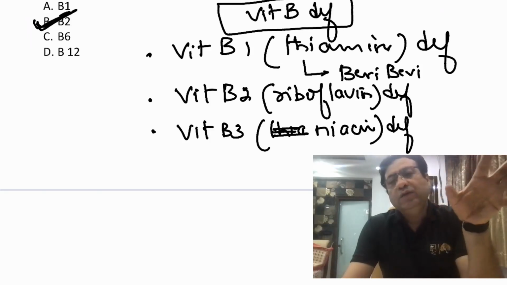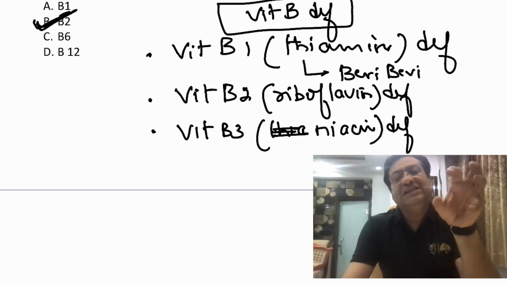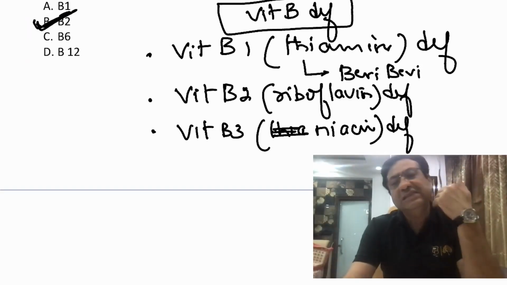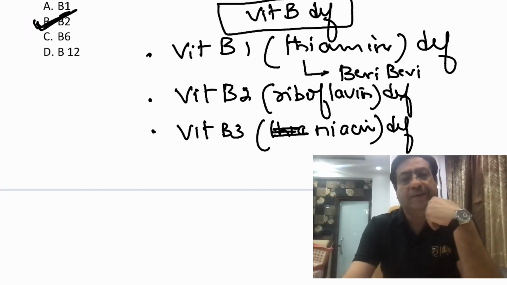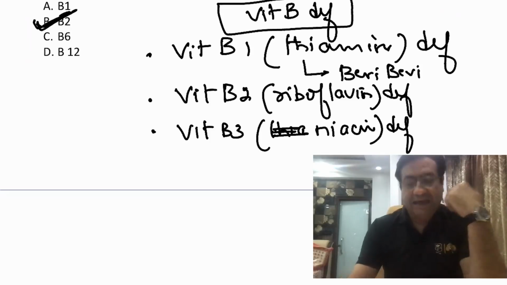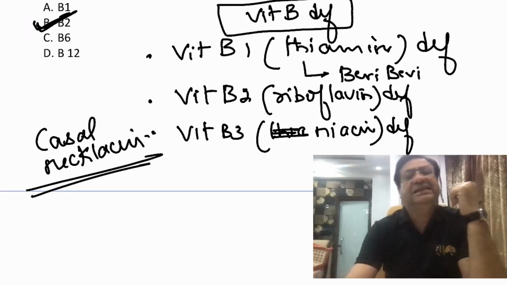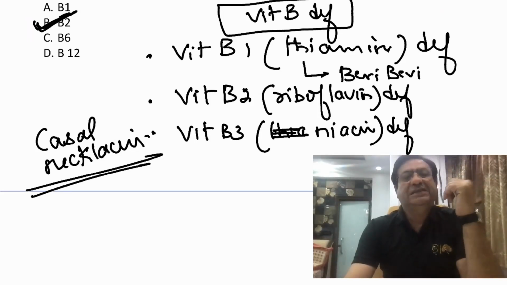Now, according to the students, there was a condition which was asked in another question, which was Casal's necklace. Now, this is a rash that actually is known to develop usually in the neck area. And this is often a manifestation of niacin deficiency in children or niacin deficiency in adults.